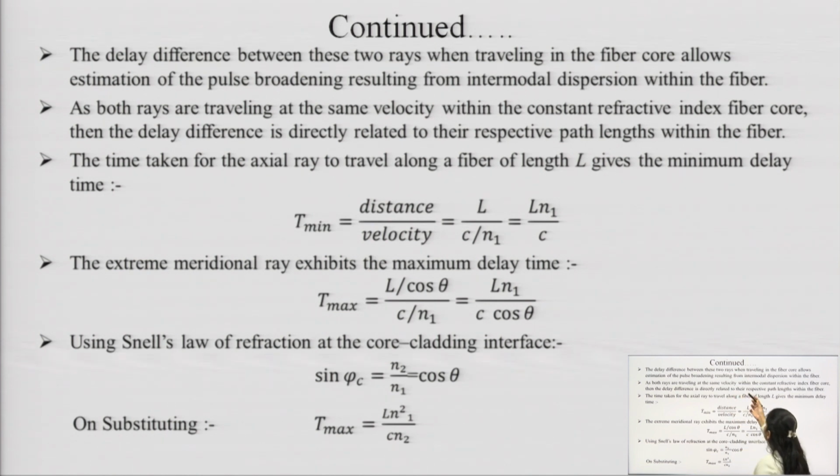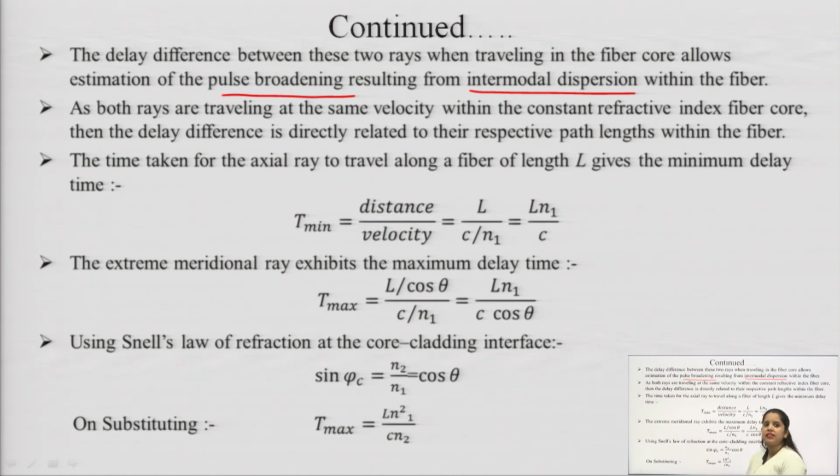The delay difference between these two rays travelling in the fiber core allows estimation of the pulse broadening, that is, how much the pulse gets broadened from the input terminal to the output terminal, resulting from the intermodal dispersion that is going on in the fiber.